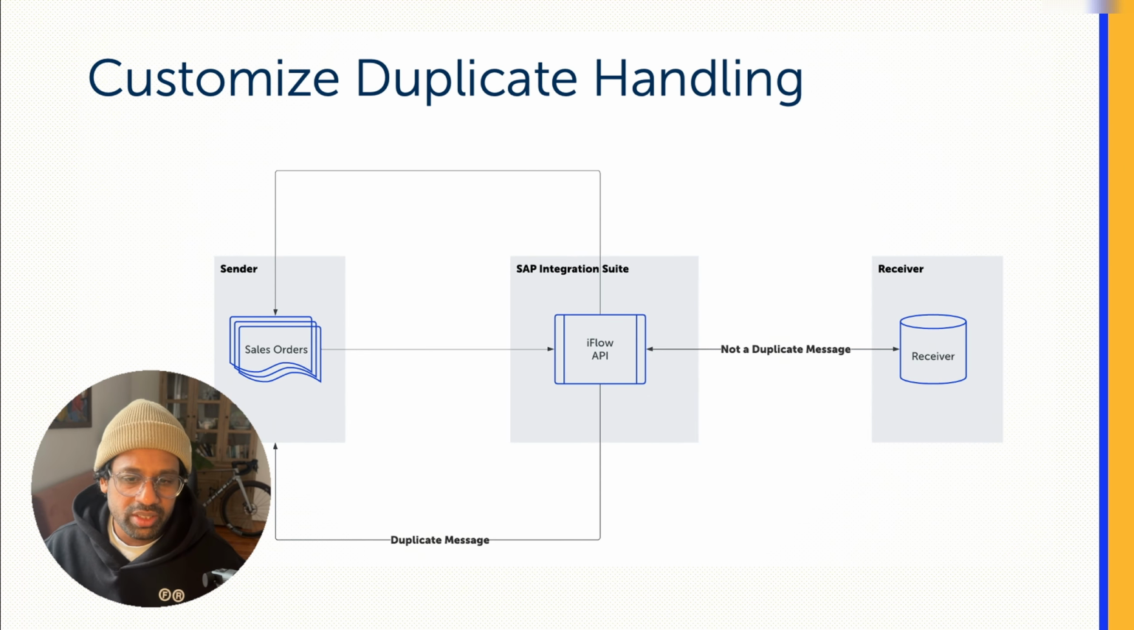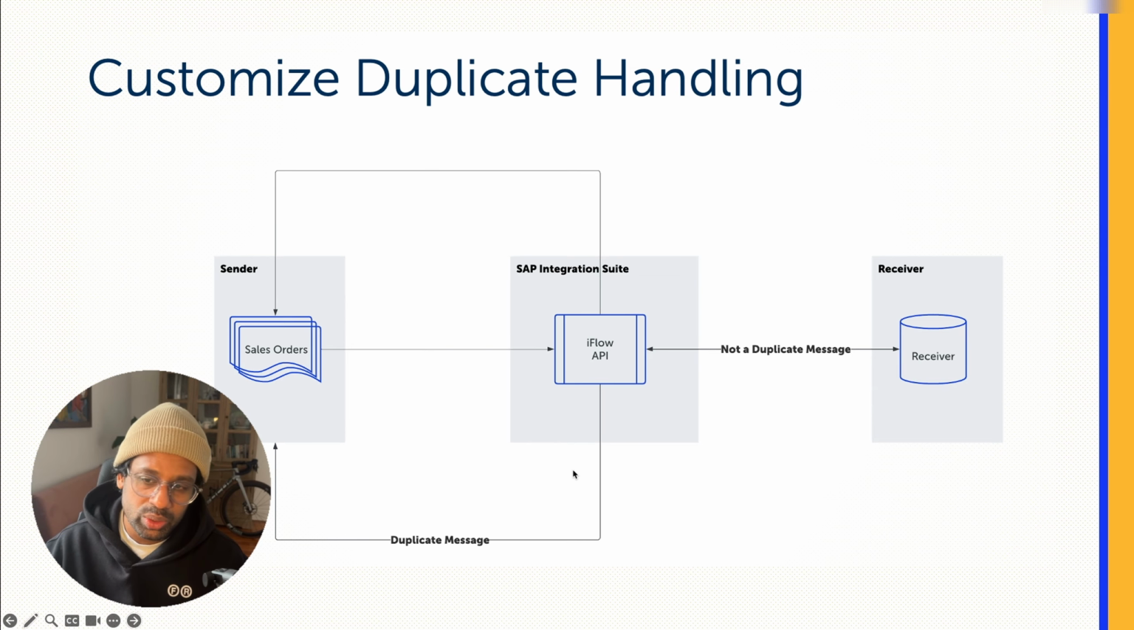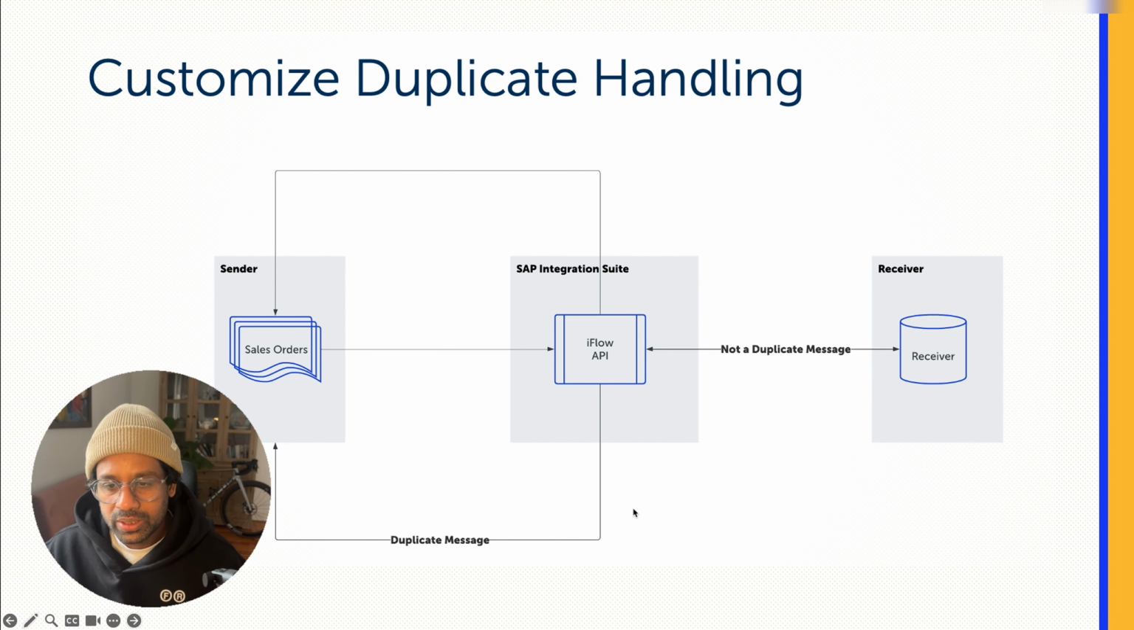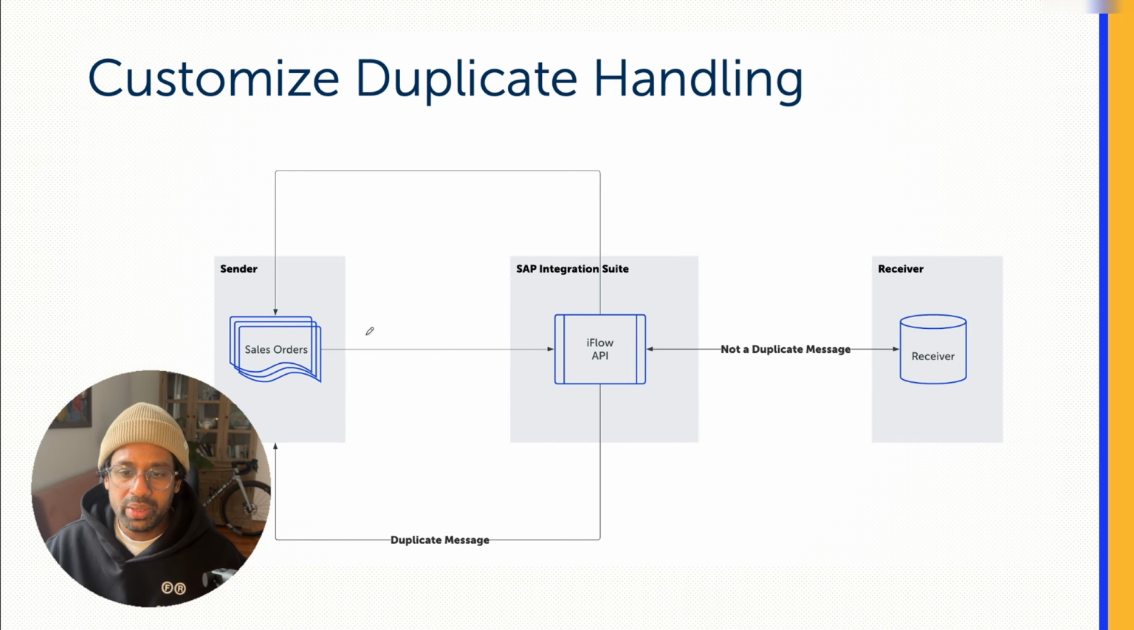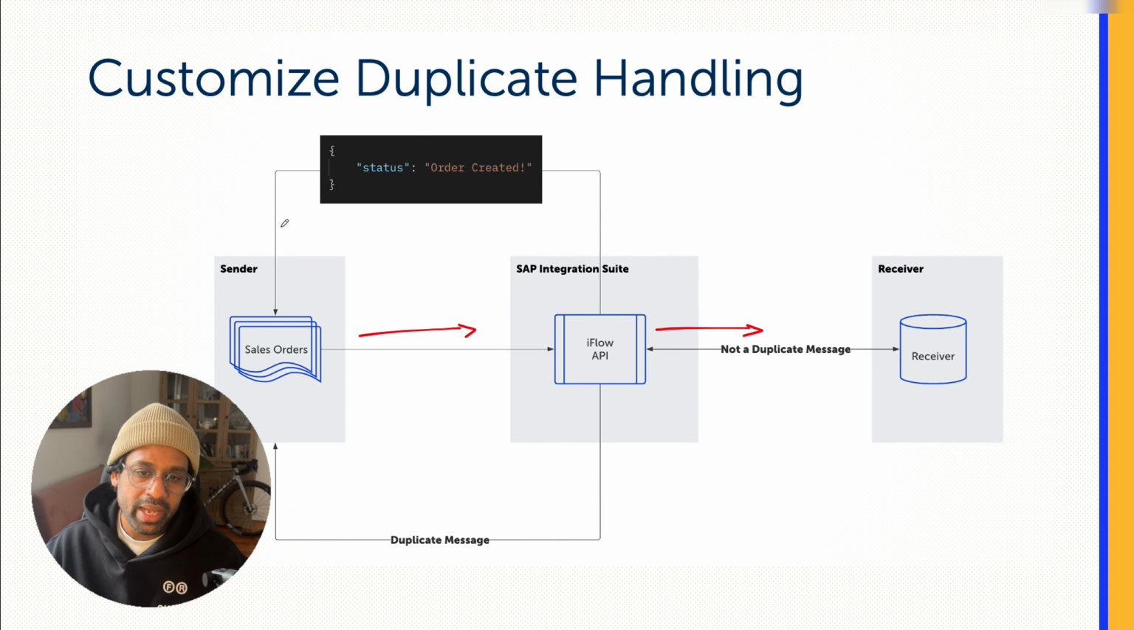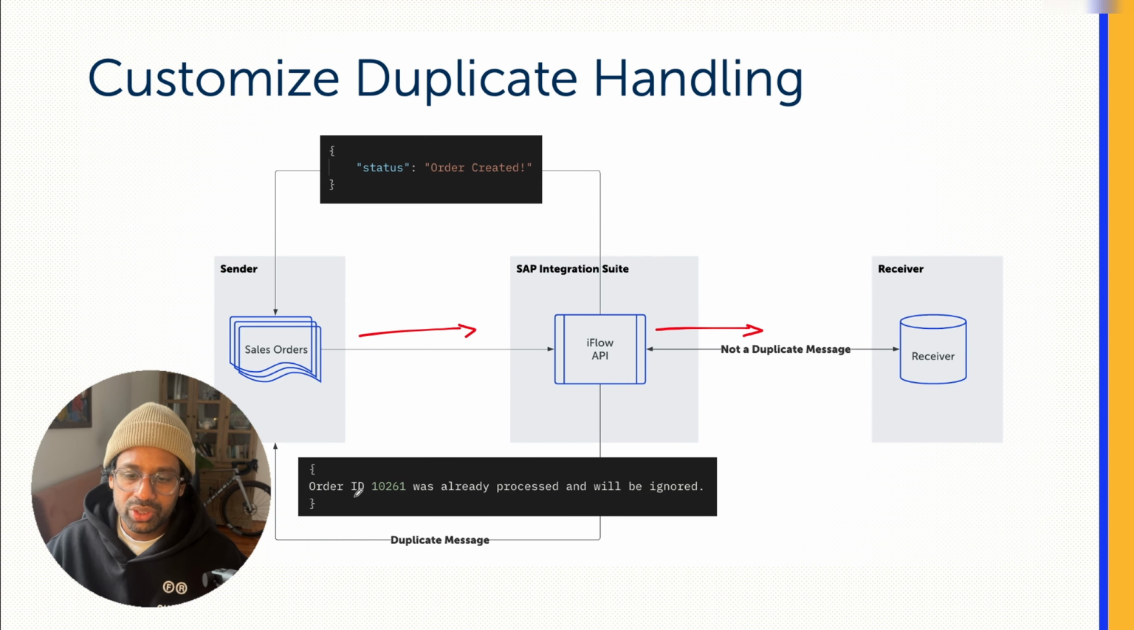So now let's customize our integration flow to get somewhat closer to a real life scenario where we send a meaningful acknowledgement back to the message sender. So when a message comes in, we'll identify whether it's a duplicate or not. If it's not a duplicate, we'll send it to the receiver, and the response from the receiver we'll send back to the sender as an acknowledgement. If it's a duplicate message, we will also send a meaningful message back to the message sender saying order with the order number was already processed and will be ignored.